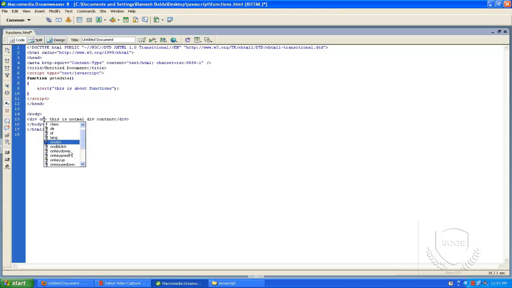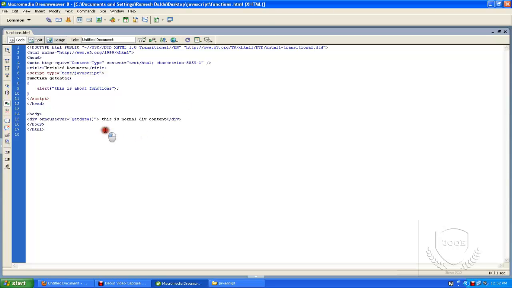In the coming session, we can also take a look at events. Normally in Notepad we can't see this kind of default effect, so it is better to use Dreamweaver as an editor, because by default we will get a guide list of events. We need not type completely. I want to call that function on mouse over. If I move the mouse over, I want to execute this function called get data function.